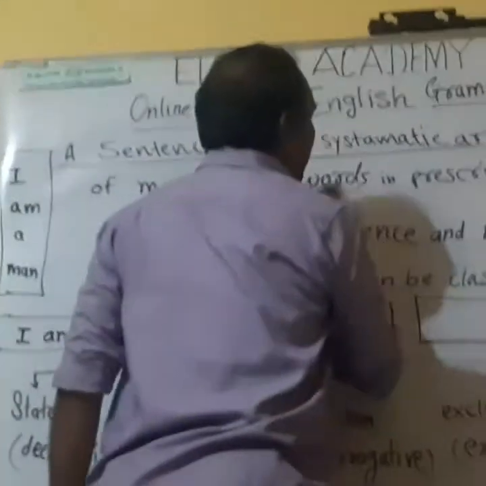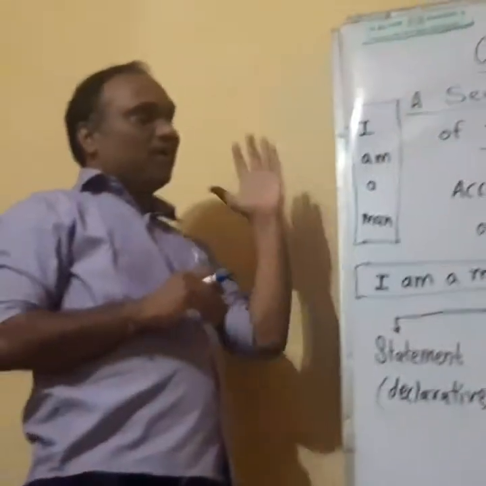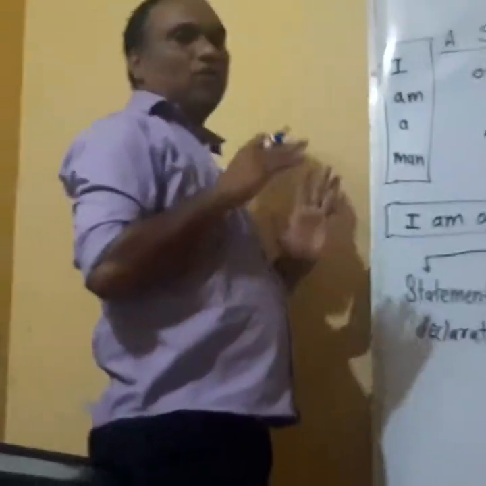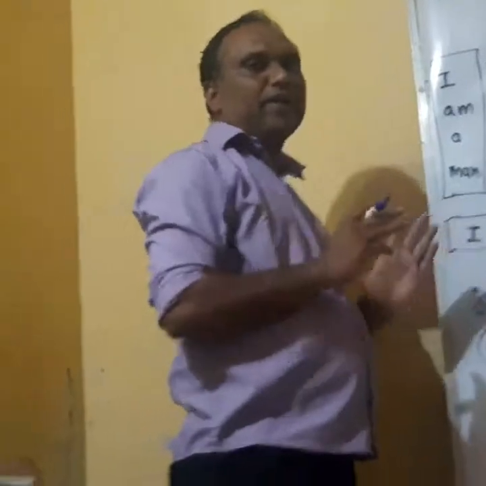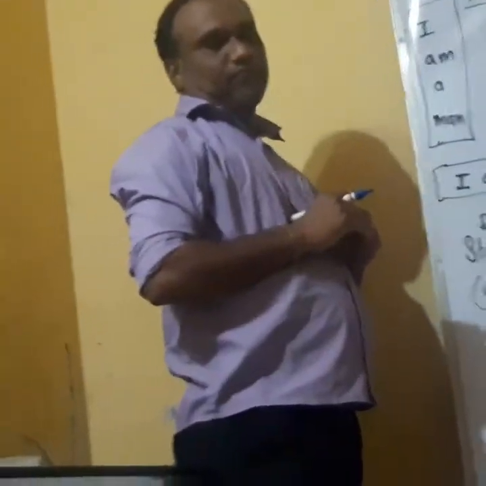Next one is meaningful words. If the words are in systematic arrangement but they don't have proper meaning, then it is not a sentence.